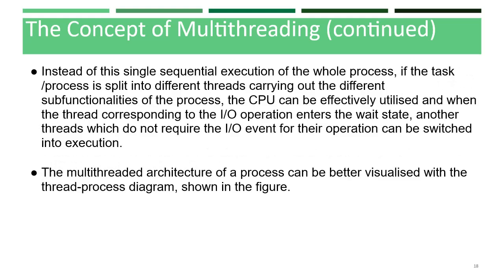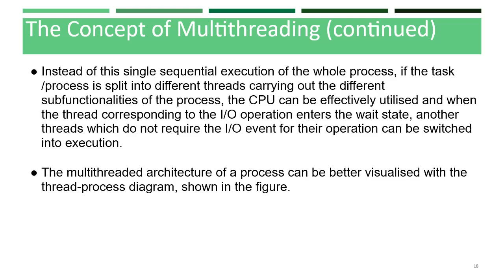In the example I gave in the previous slide, there was a single sequential execution of the whole process. If the task or process can be split into different threads which carry out different functions of the process, then the CPU can be effectively utilized.